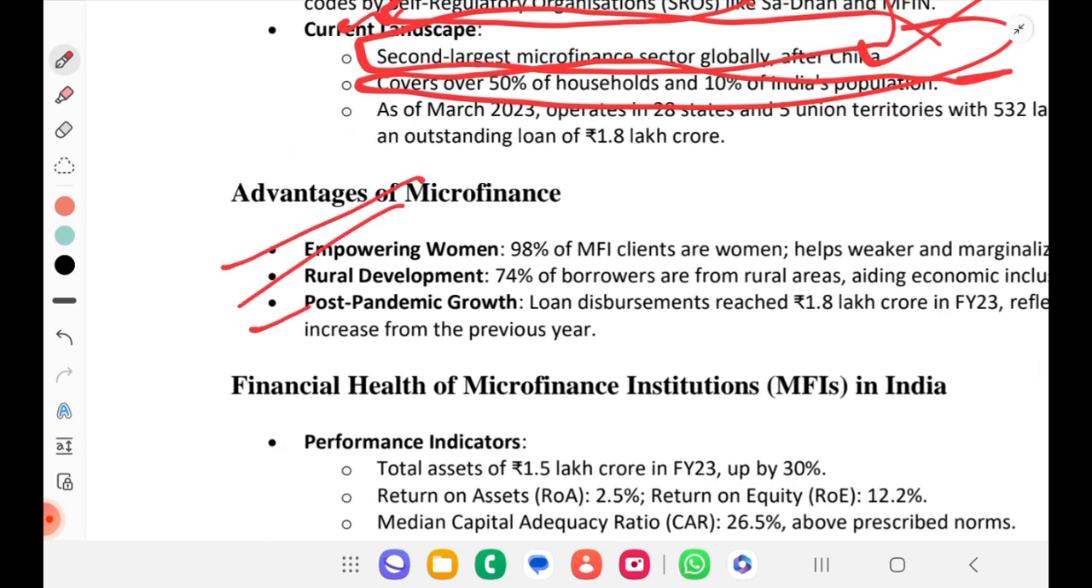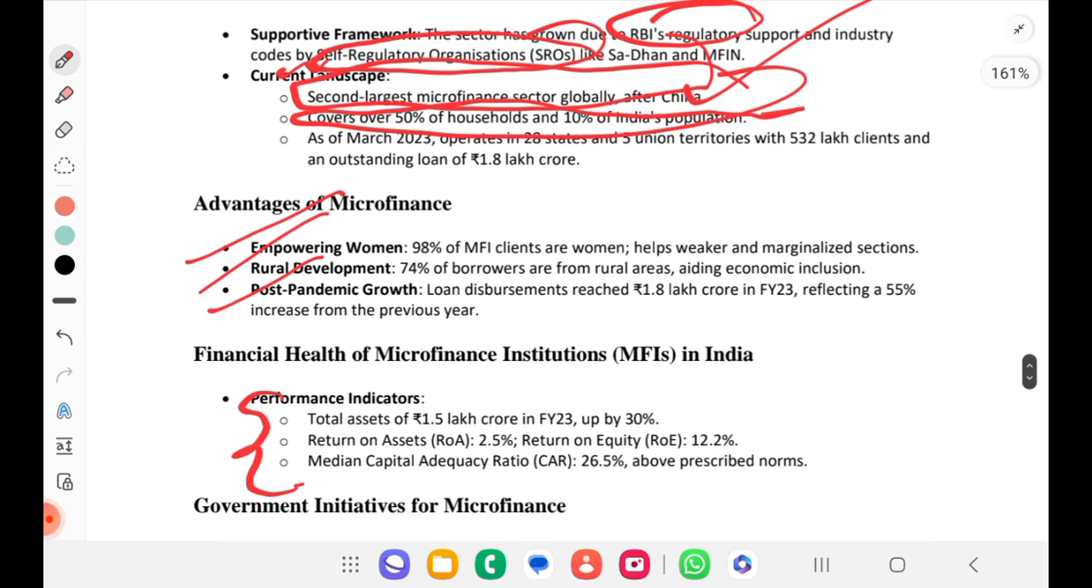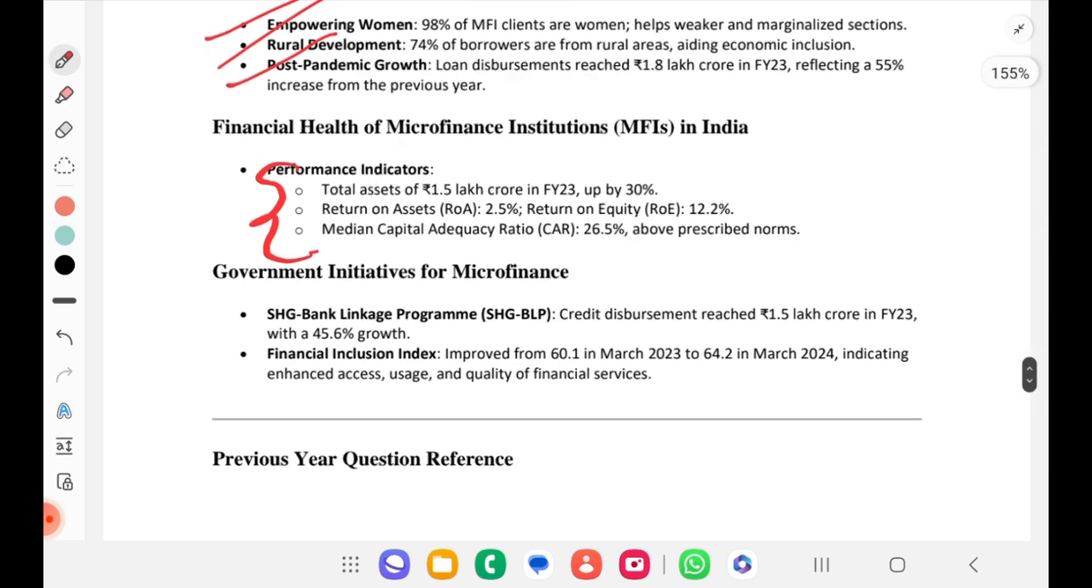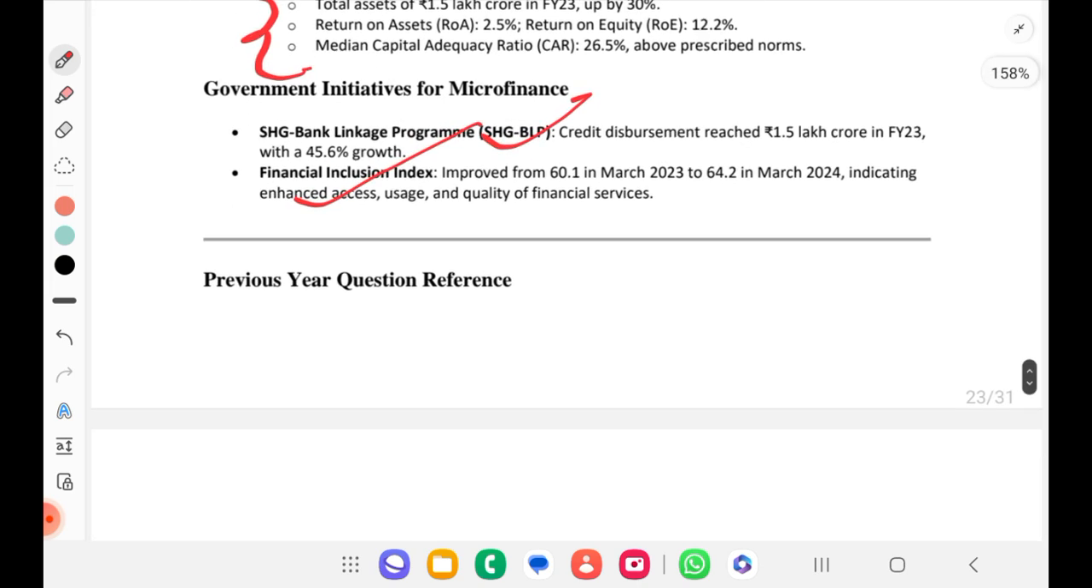Financial health of a microfinance institution in India. So even if you can't remember everything, you can rewrite. India is the second largest microfinance sector after China. This is one point you can note. And 50% of households and 10% of India's population. This is the second point you can use. Government initiatives, if you see. So self-help group, bank linkage programs we have, and financial inclusion index. So those are the things.